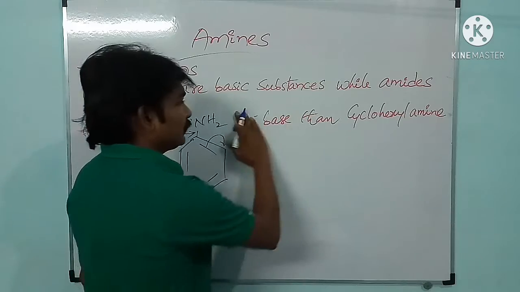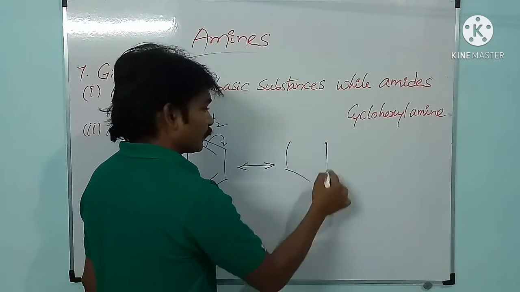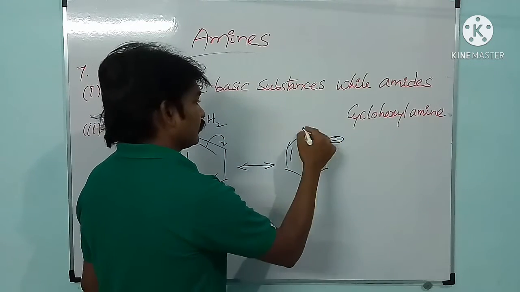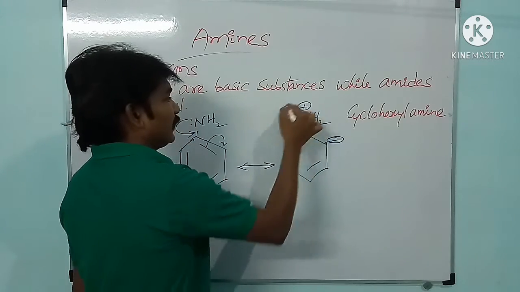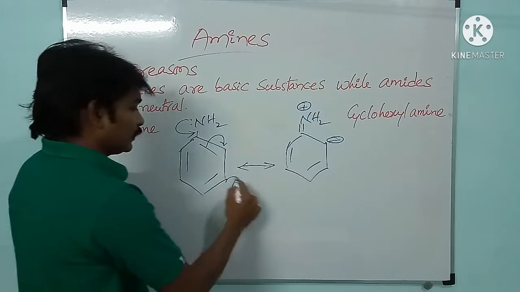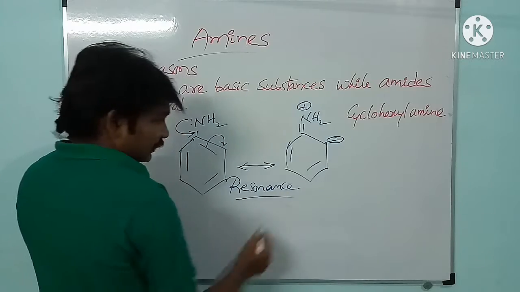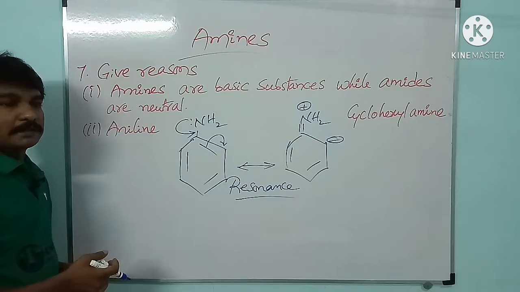As a result, a double bond will develop here and it will get a positive charge. Means some resonance takes place.